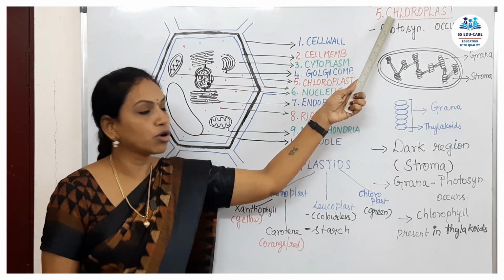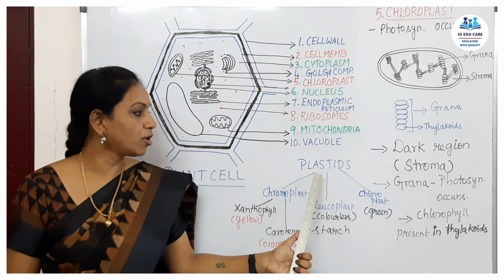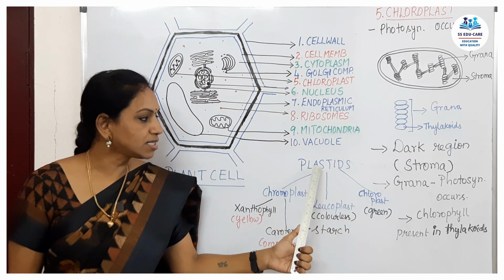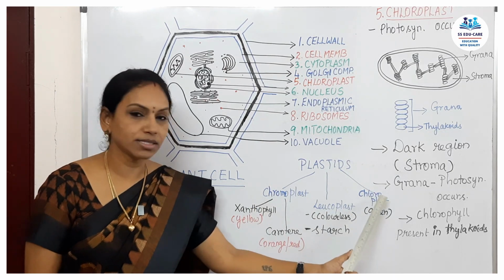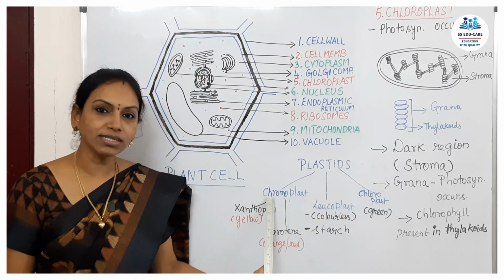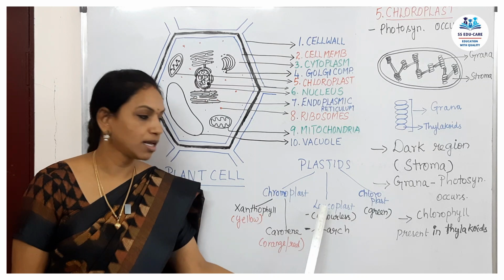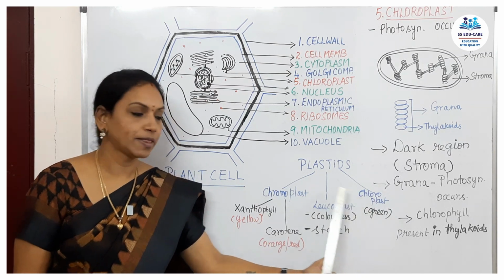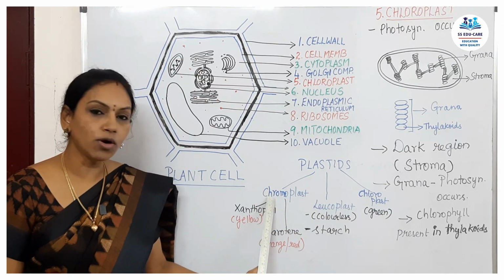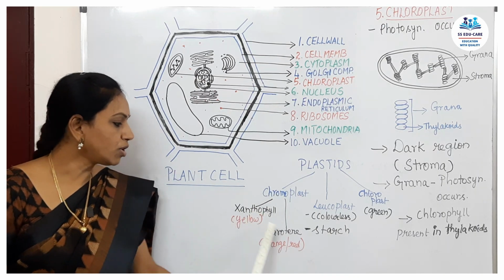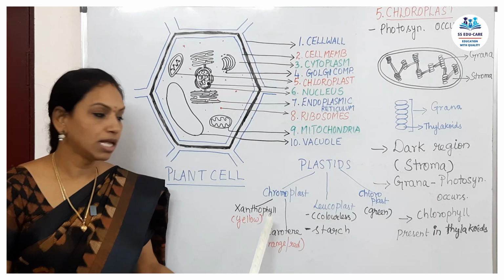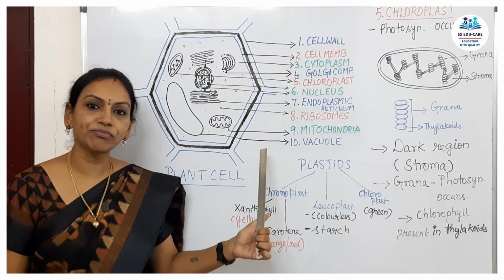Before going into chloroplast, let me talk about plastids. Plastids are cell organelles which contain three different parts: chromoplast, leucoplast and chloroplast. As the name says, chromo means color. It contains two different pigments. The color of anything is because of pigments.